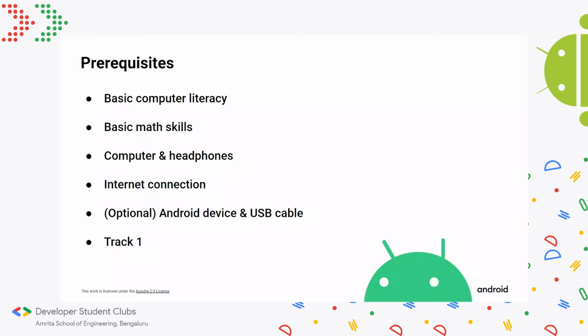So the prerequisites are as listed below: basic computer literacy, computer and headphones, math skills, good internet connection, and obviously track one would be the prerequisite. In case you haven't had the time to go over a complete track one yet, it's fine. I'll be quickly going over what was covered in track one, so you'll be able to understand what will be taught in this session also. And today's session won't be going too much into new things, so you can still catch up on track one and today's session by the time the next session starts.